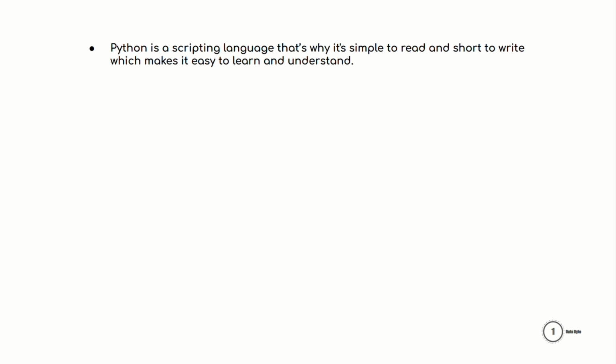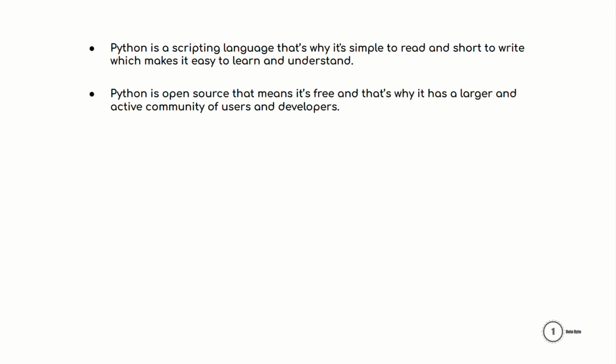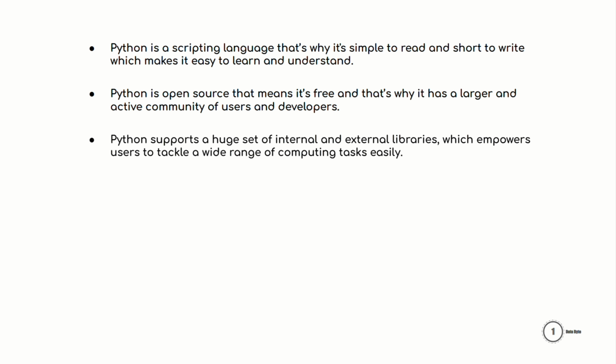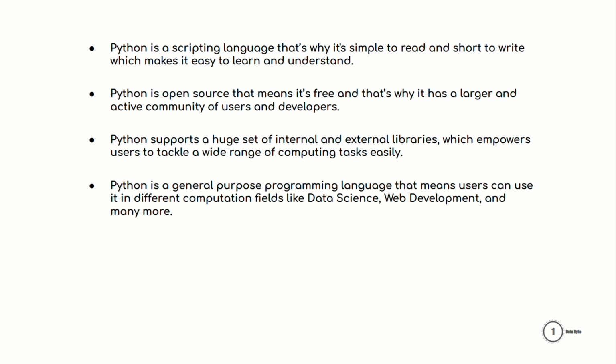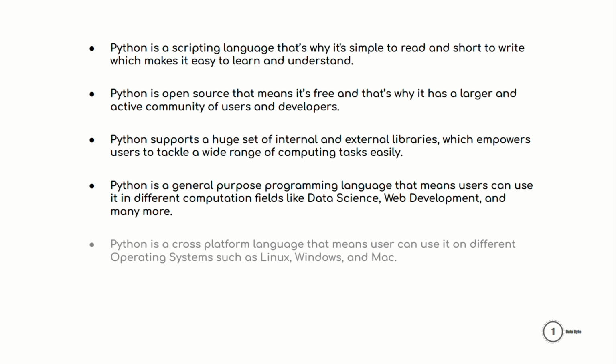Python is a scripting language, that's why it's simple to read and short to write, which makes it easy to learn and understand. Python is open source, that means it's free and that's why it has a larger and active community of users and developers. Python supports a huge set of internal and external libraries, which empowers users to tackle a wide range of computing tasks easily. Python is a general purpose programming language. That means users can use it in different computation fields like data science, web development, and many more.